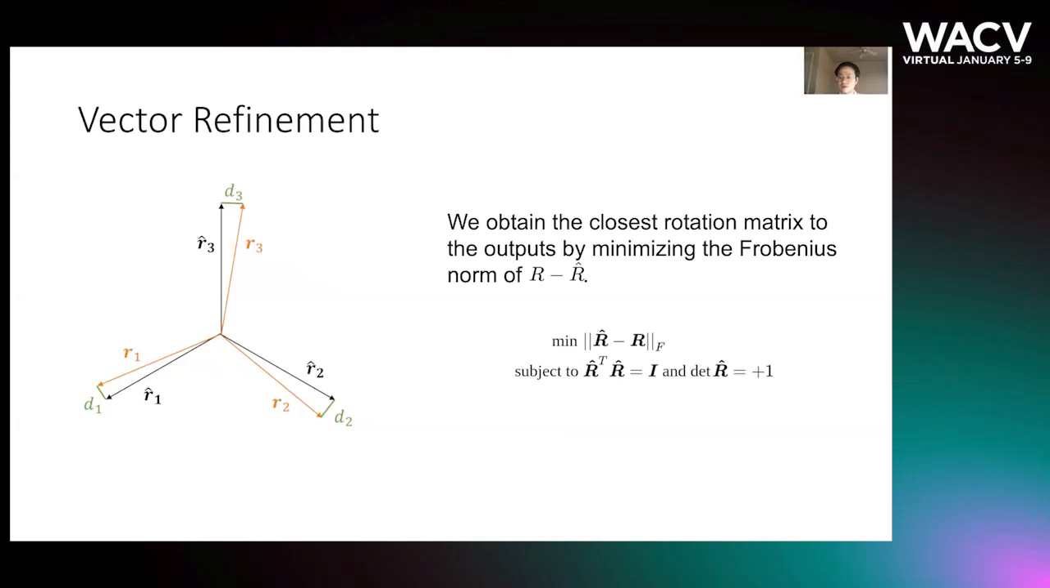Since the 3 vectors that our network predicts are not perpendicular to each other, we obtain the closest rotation matrix R from the outputs R hat by minimizing the Frobenius norm of R minus R hat. Its optimal solution can be obtained through singular value decomposition.